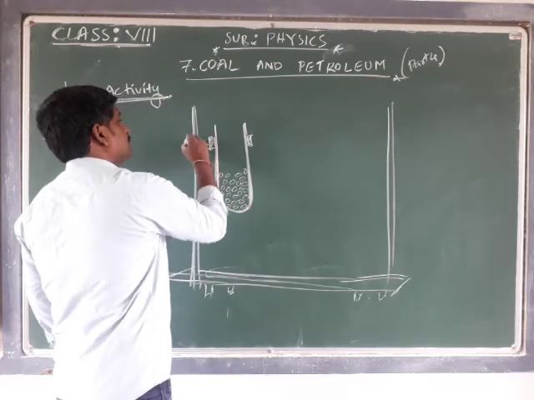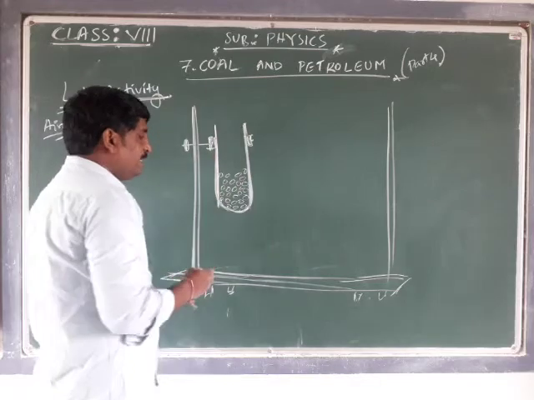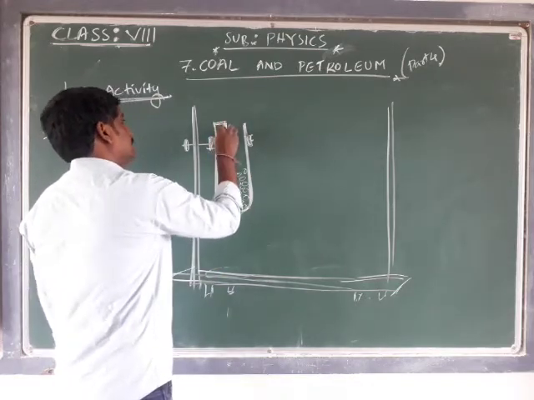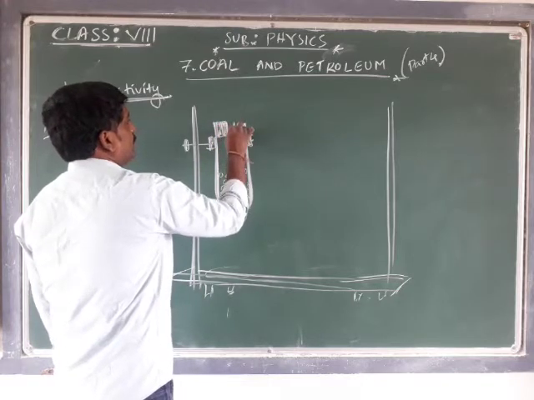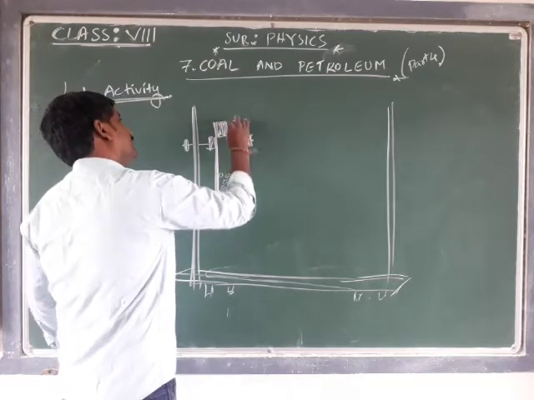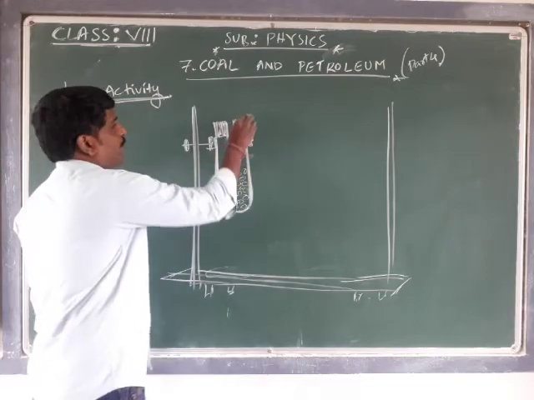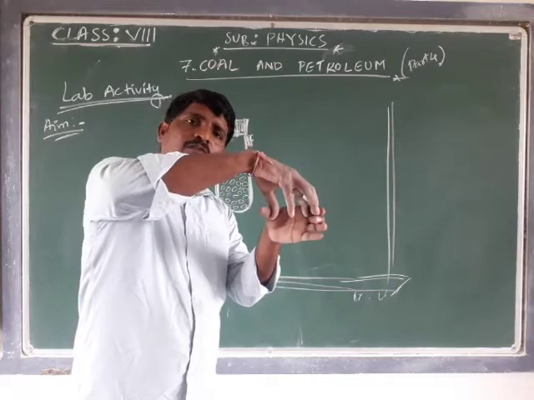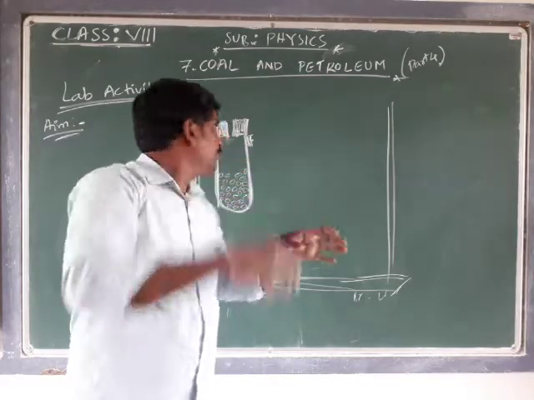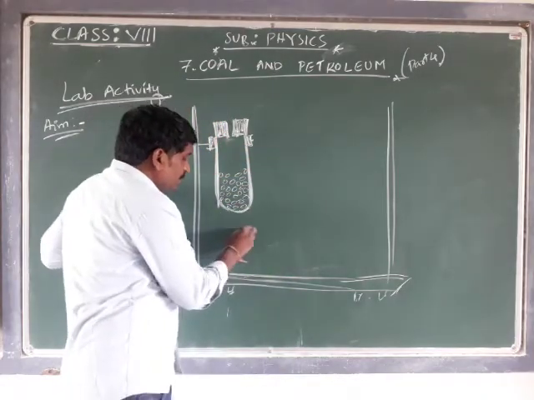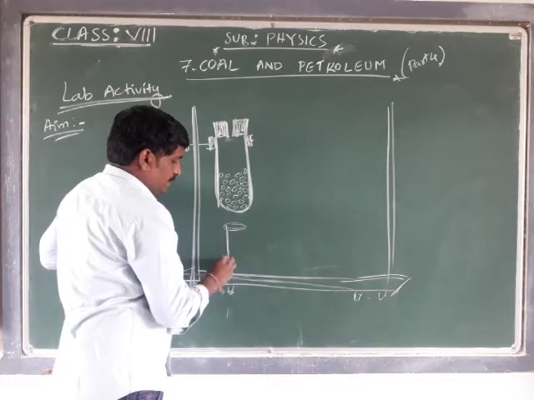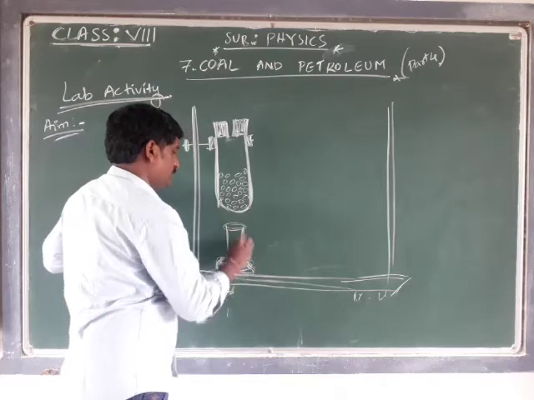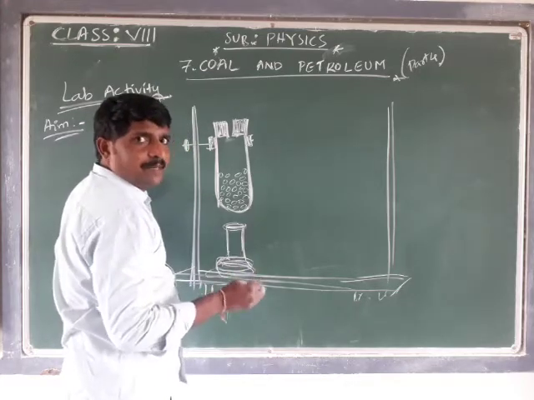You have to fix this boiling tube to a stand, and close the mouth of this boiling tube with a one-hole cork. There will be a cap which has one hole, which we call a cork. We have to close the boiling tube with the one-hole cork. Below this, we have to keep a Bunsen burner, which is used to supply the flame.